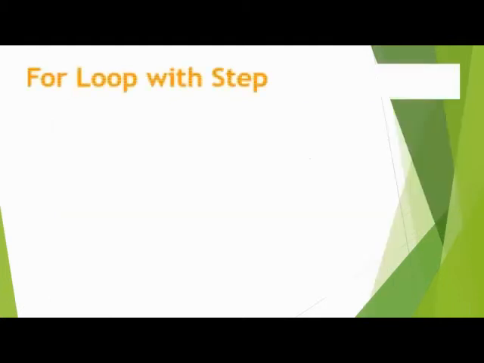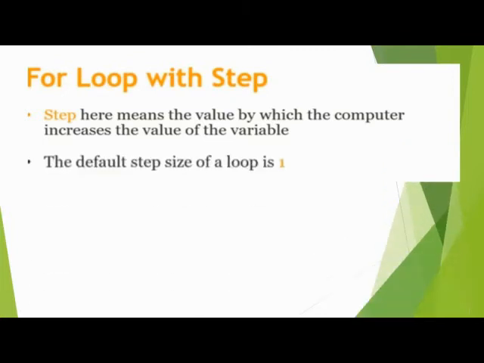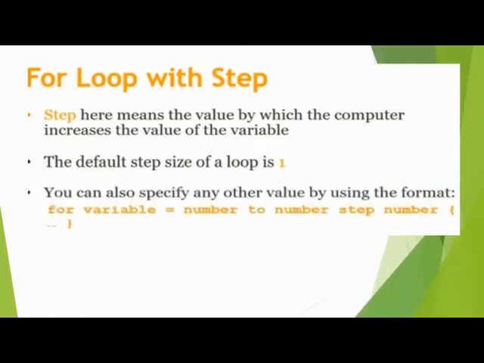Now, for loop with step. Step means the value by which the computer increases the value of a variable. The variable value is increased by the given step, how many steps we jump. By default, the step size of the loop is 1. It is the default size.